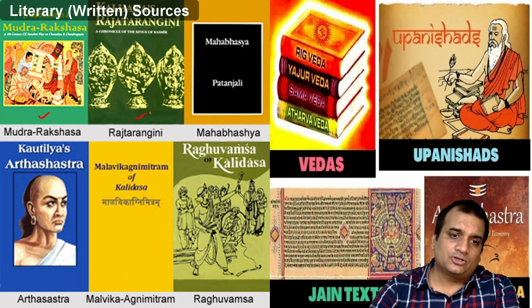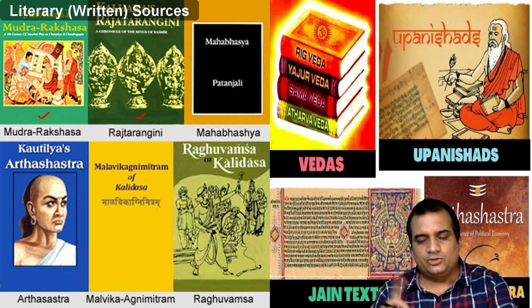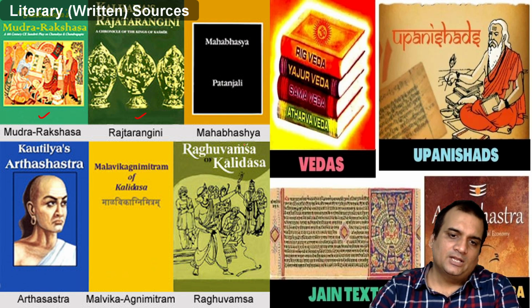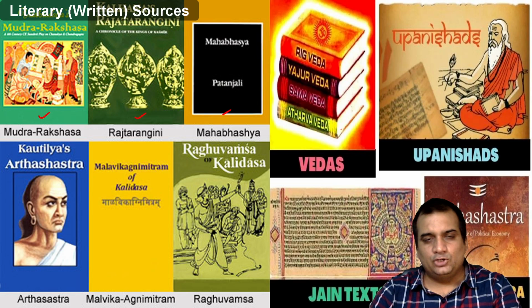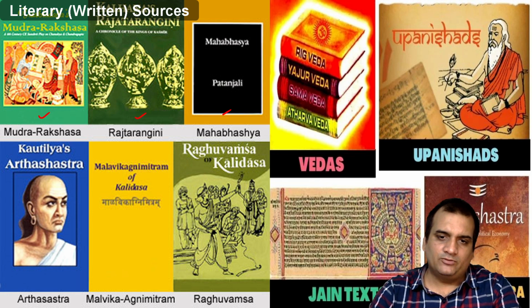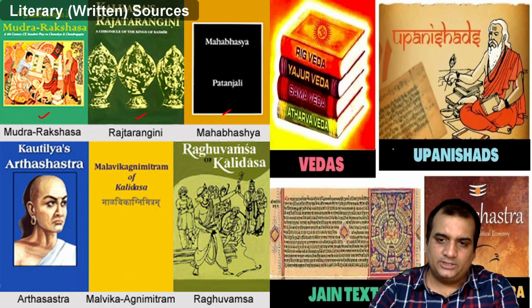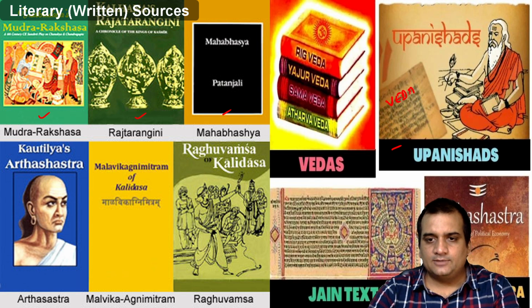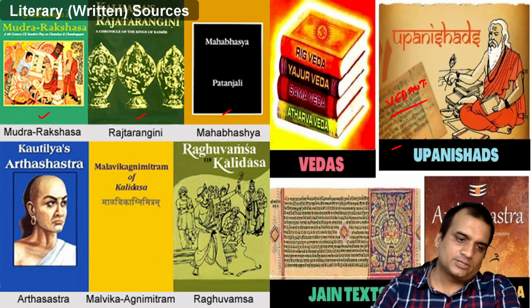Rajtarangini by Kalhana talks mainly about the historical perspective related to the Kashmir of that time. Then Mahabhashya, Patanjali, Vedas. You obviously know the four Vedas: Rig Veda, Yajur Veda, Atharva Veda, and the Sama Veda. And then we have the Upanishads, also known as the Vedanta, where it is known as the crux, guys. The crux of the Vedas is known as the Vedanta or the Upanishad.